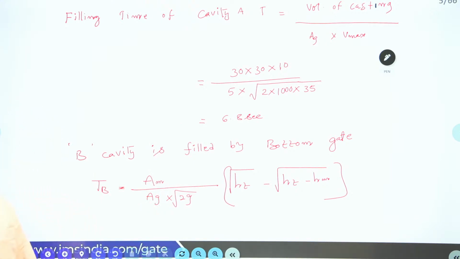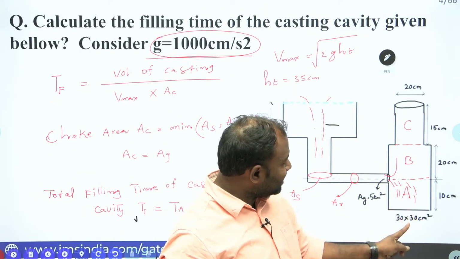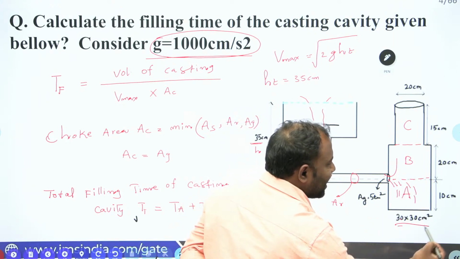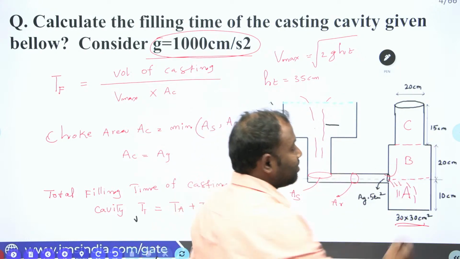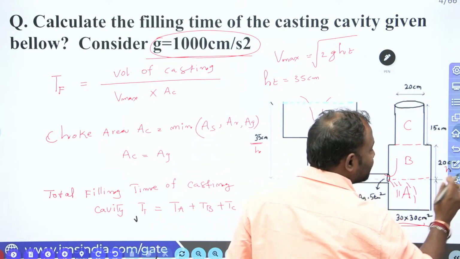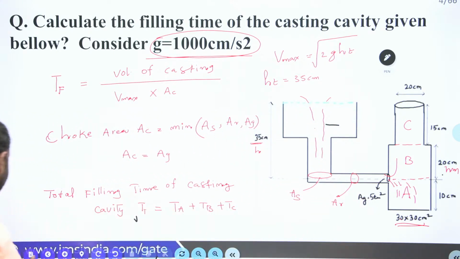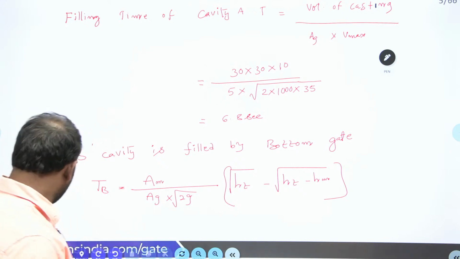Right. Now let us substitute the formula values. What is the area of the bottom gate? Obviously the area is 30 by 30. This cavity's area is also the same, but the height is different. The total height of the mold is here, HM. Isn't it, guys? Now let us go for substituting the values. Okay. Now I'll go to the next slide.